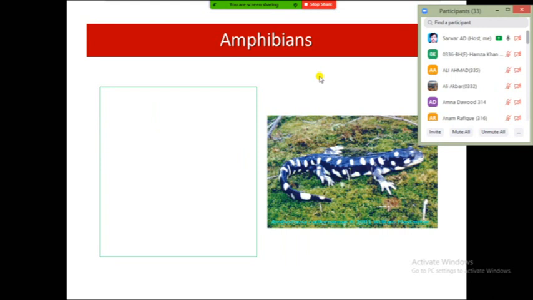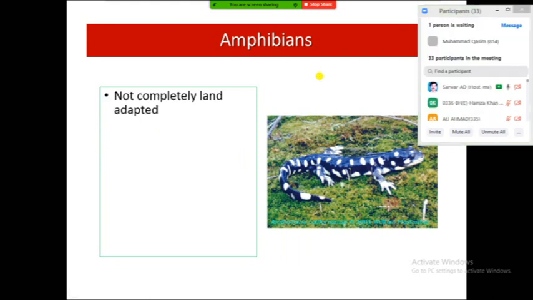These organisms are not completely adapted for the land environment, because they generally live in areas which are moist and have good availability of water. They don't move very far away from water bodies, because they cannot survive without water.